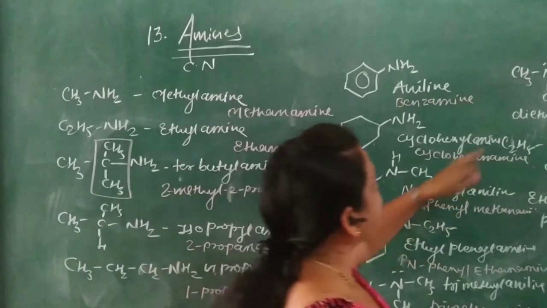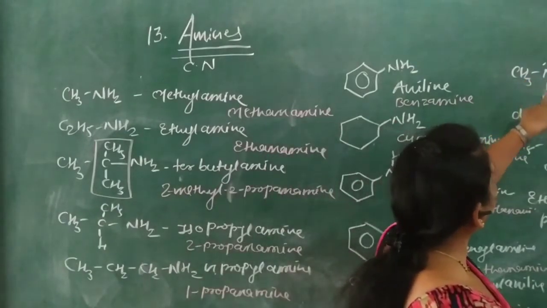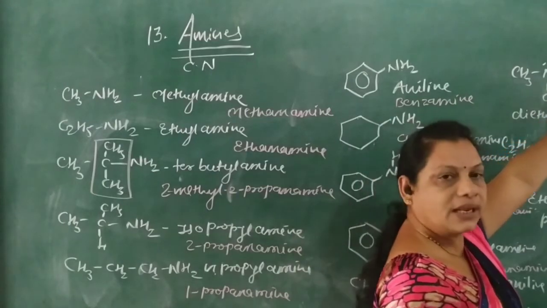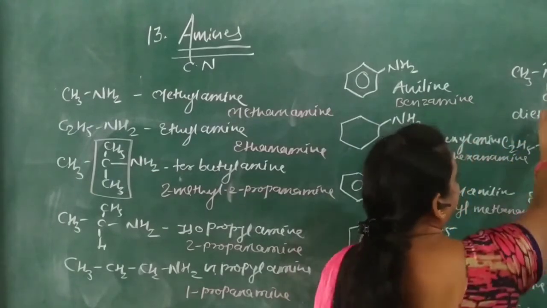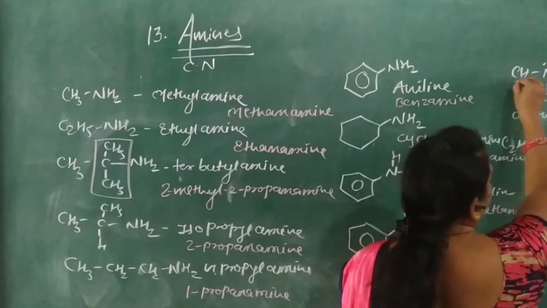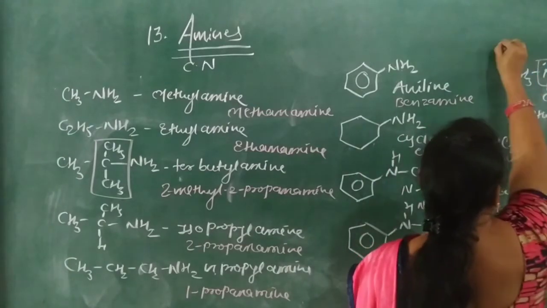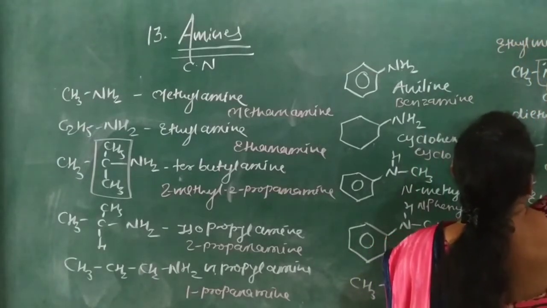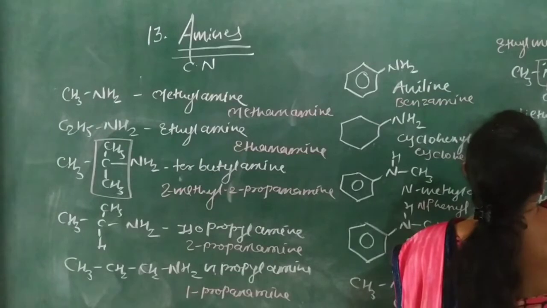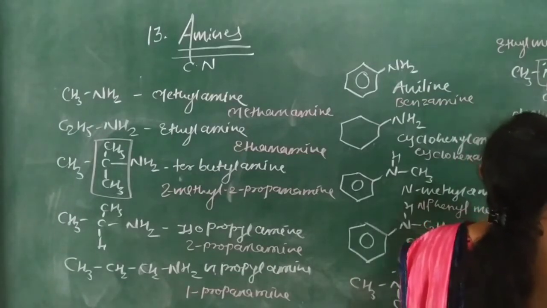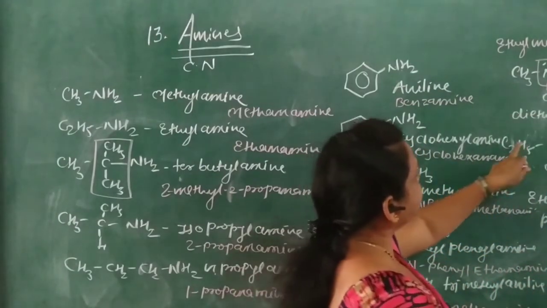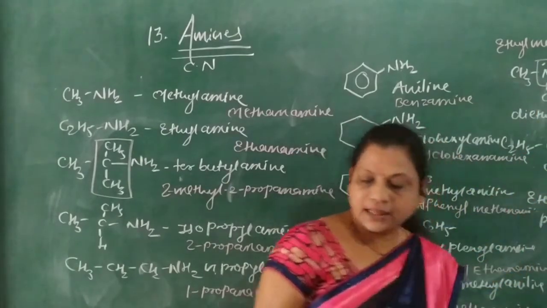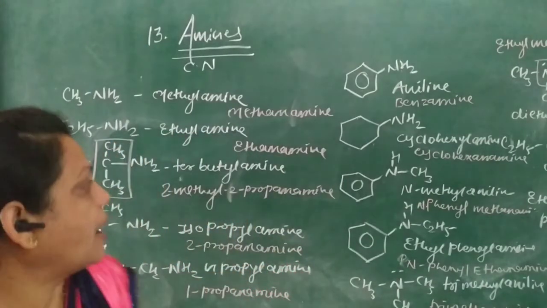These 2 alkyl groups are considered as substituents, and one larger group is considered as the alkane. So the name of this compound is ethyl methyl, and this is ethanamine. So here ethyl methyl ethanamine, and this is ethyl methyl propanamine. Okay. So these are the nomenclatures of amine.